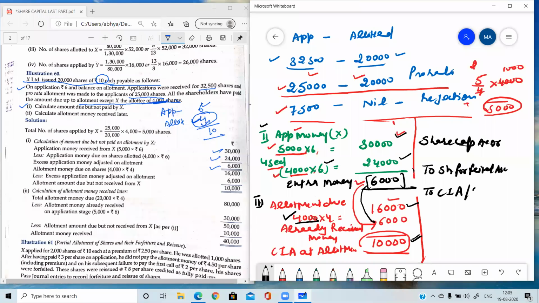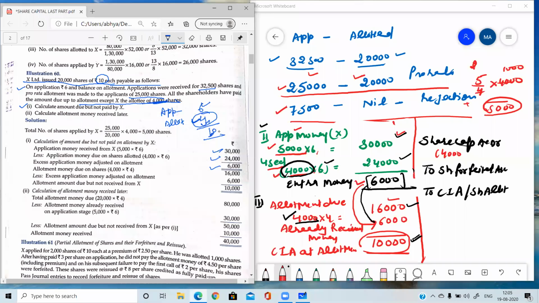Or you can write, to share allotment, because this is the allotment money which is not received, so it's up to you. So share capital, how many shares are forfeited? 4,000. So share capital will be debited by 4,000 and called up is 10. So 4,000 into 10, 40,000.